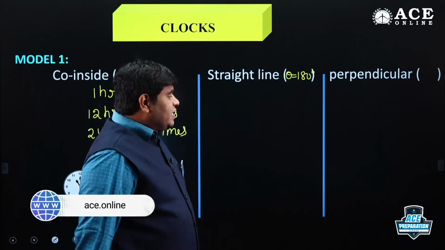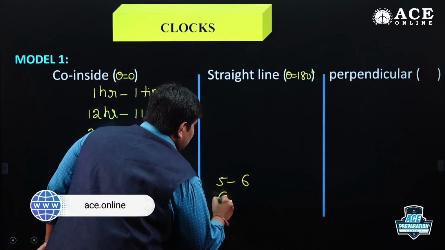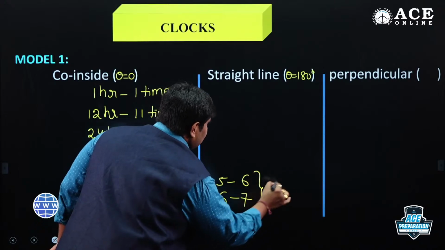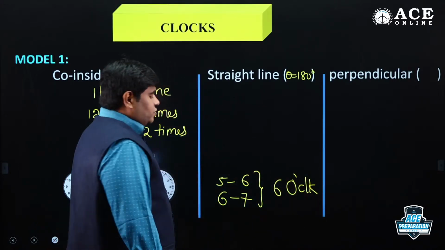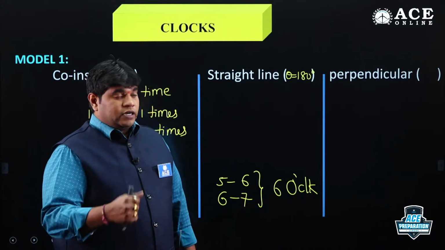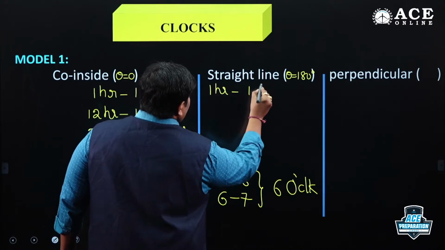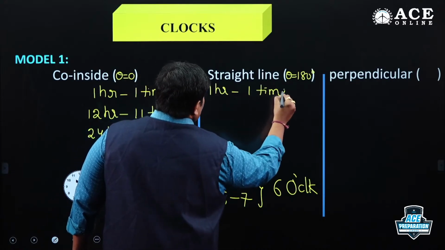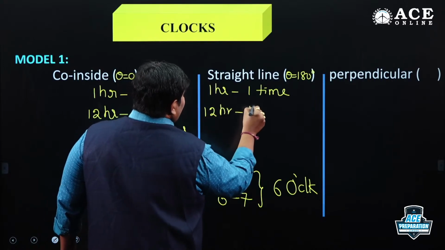Here the intersection is 5 to 6 and 6 to 7. There is only one intersection, at 6 o'clock. That's the reason it is 11 times only. Got it? So the answer: for 1 hour, one time. In the span of 1 hour, one time. In the span of 12 hours, 11 times.